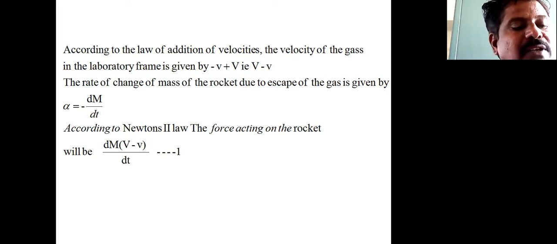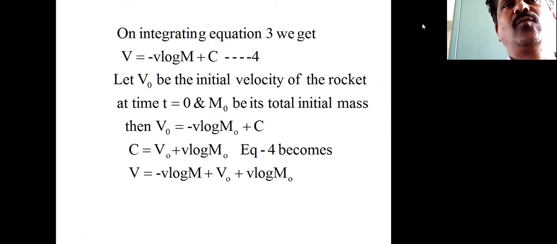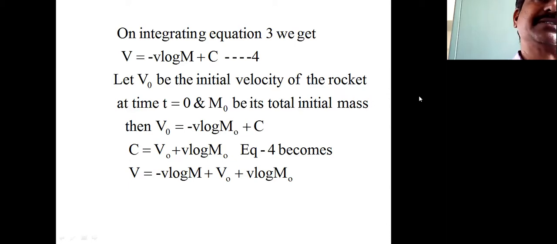Then, according to the law of addition of velocities, the velocity of the gas in the laboratory frame is given by minus small v plus capital V, or you can write it as capital V minus small v.